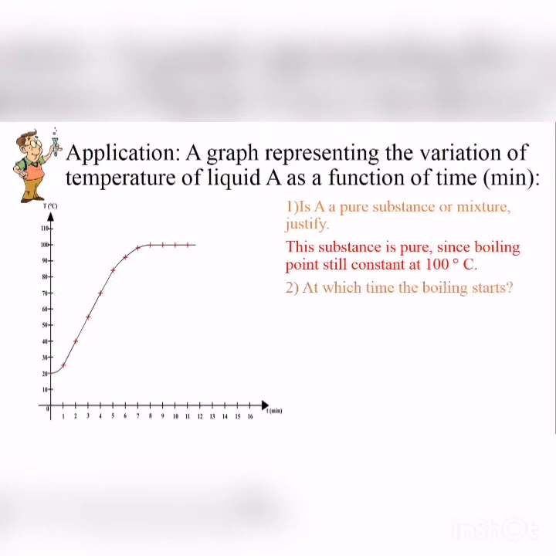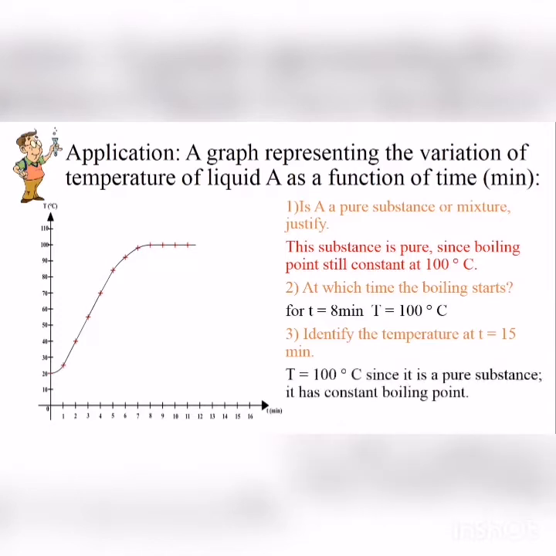At which time does the boiling start? The boiling starts at T equal 8 minutes because the temperature was 100. Identify the temperature at T equal 15 minutes. T equals 100 degrees, since the substance is pure, it has a constant boiling point.